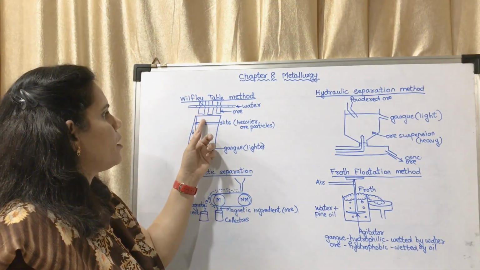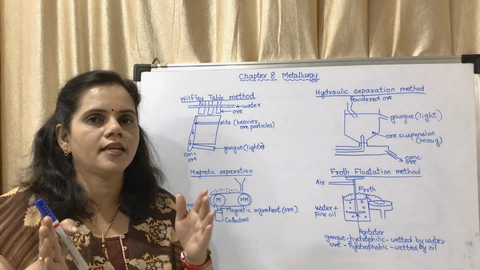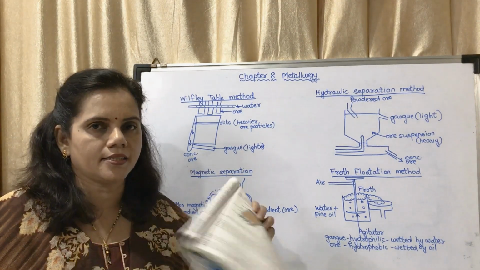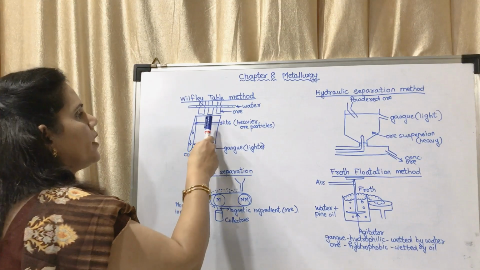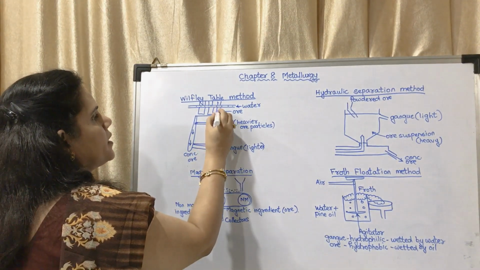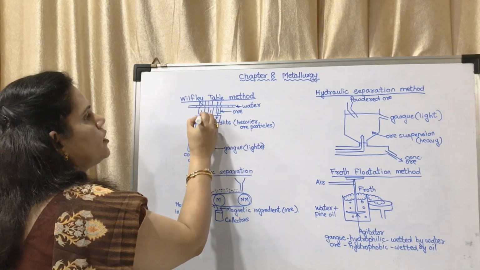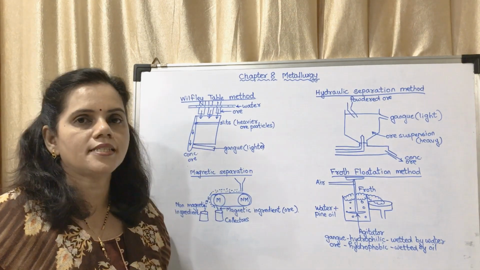From the tray it will fall on the table, and the table is continuously vibrating. Along with the water, the powdered ore falls on this table.